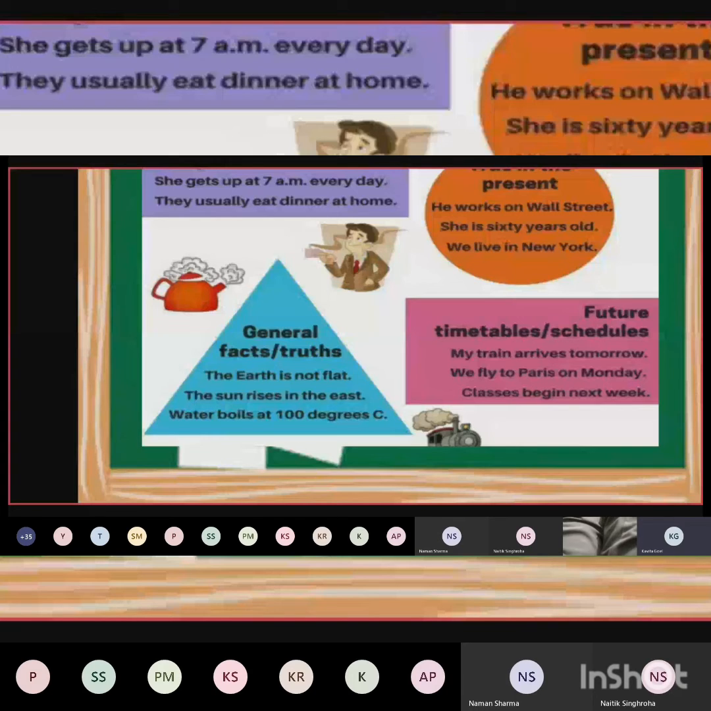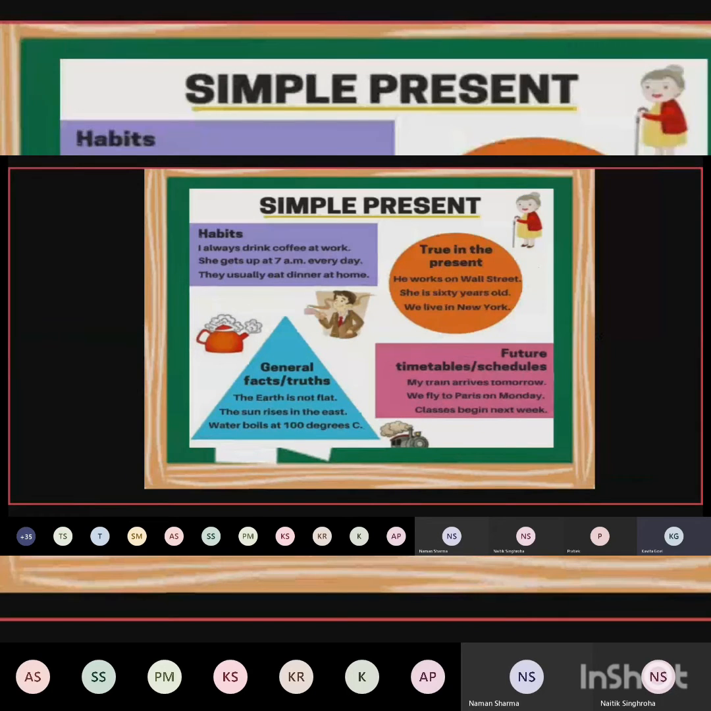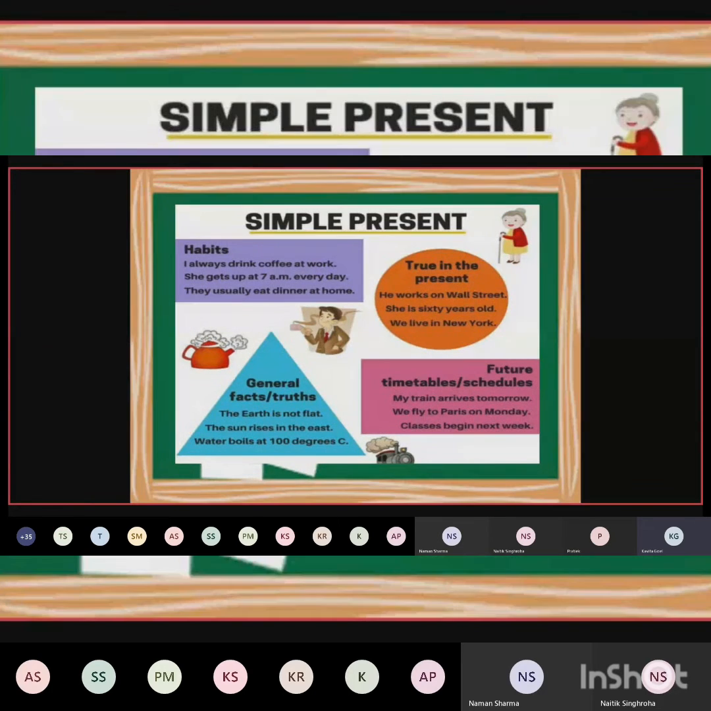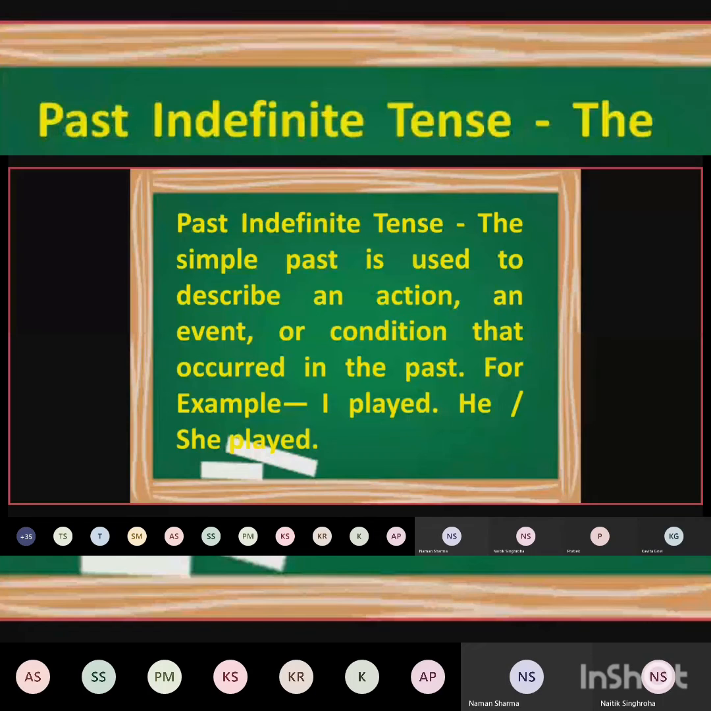We fly to Paris on Monday. Means Monday is yet to come, and we are talking about future. We can express it in present tense. Classes begin next week. So these are the ways we can use present tense.